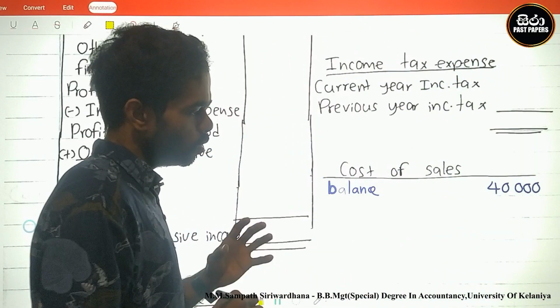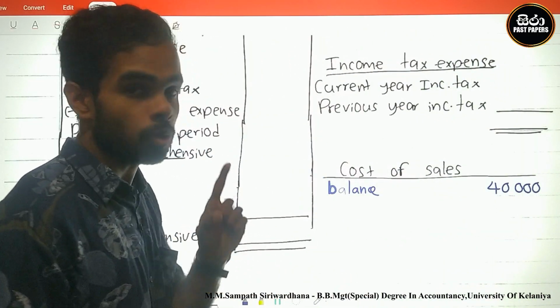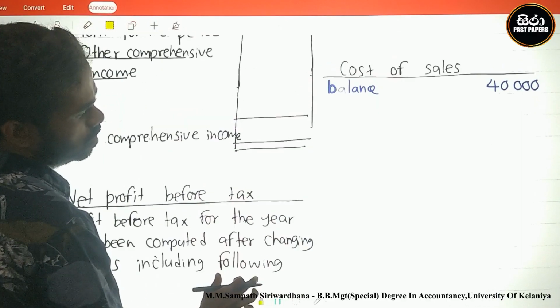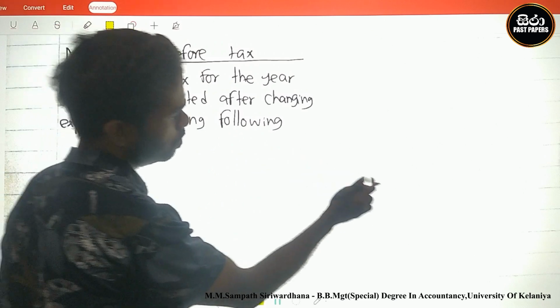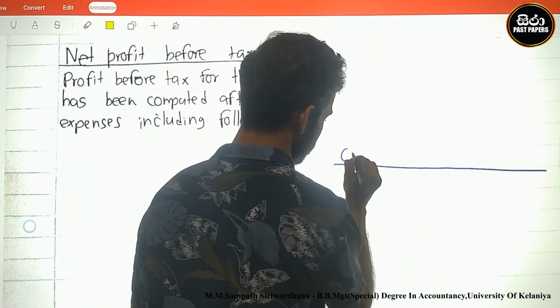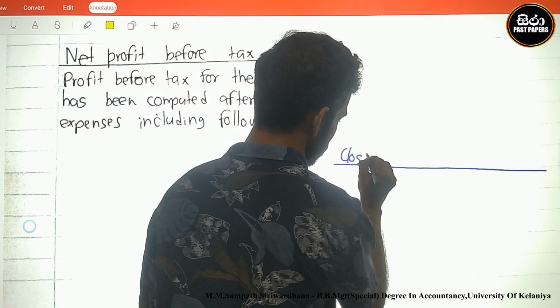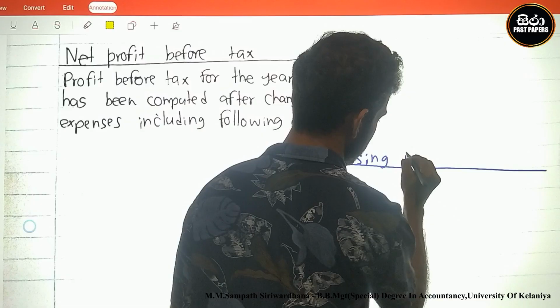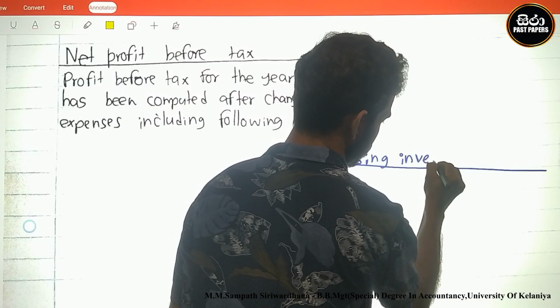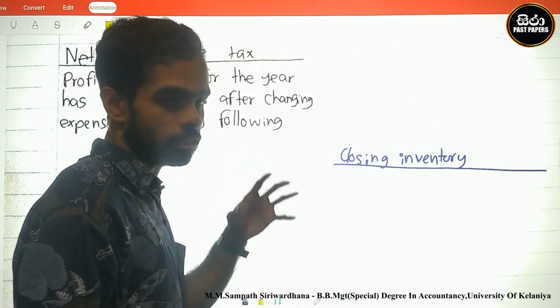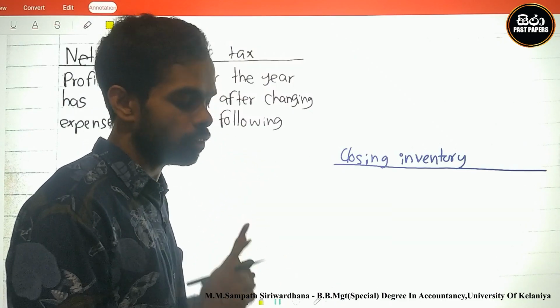Another note should be created for closing inventory. Therefore I create this one. This side, closing inventory. There are so many closing inventories, therefore I identify finished goods.